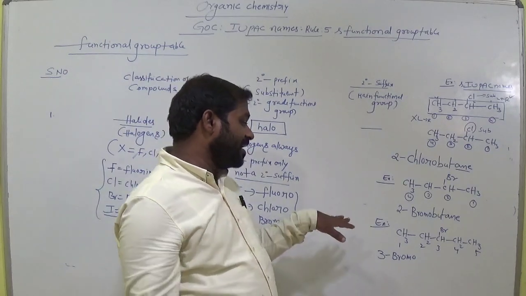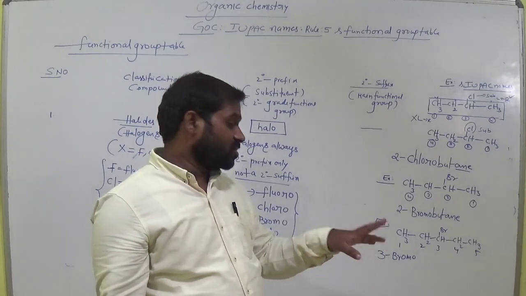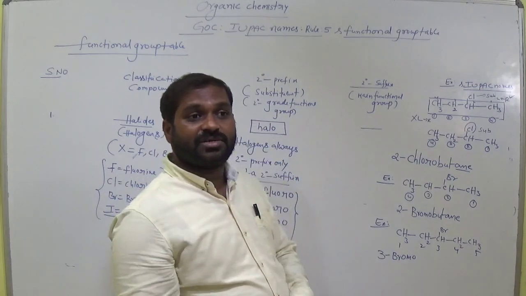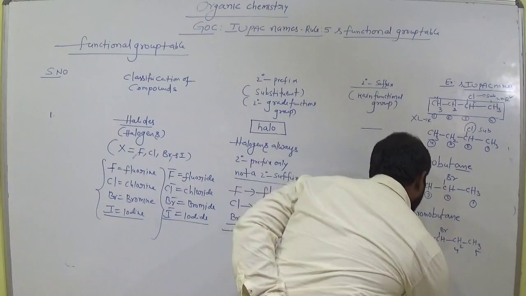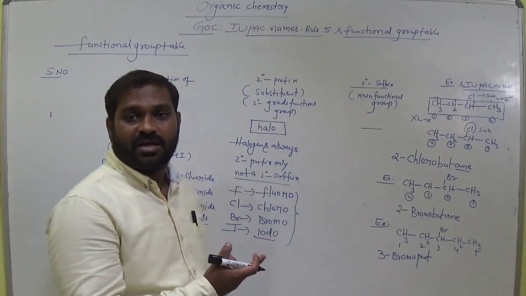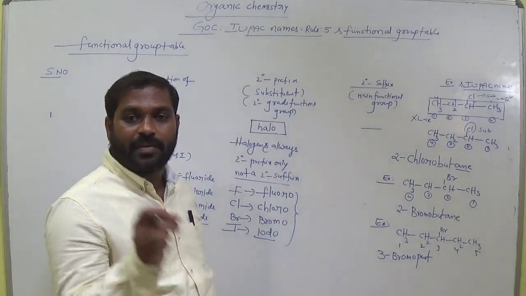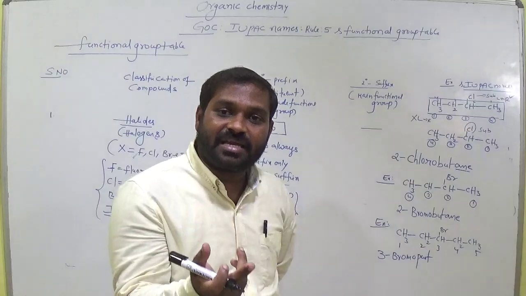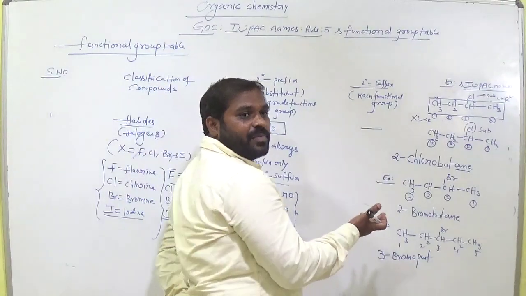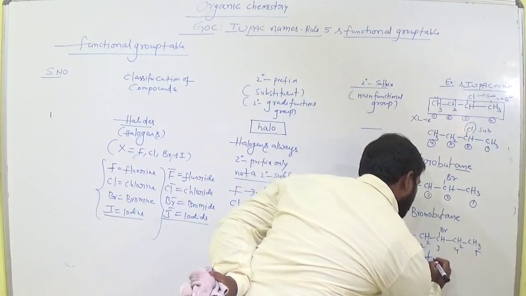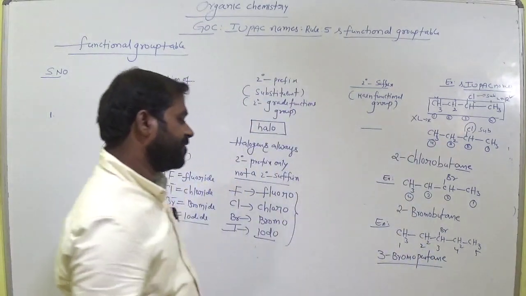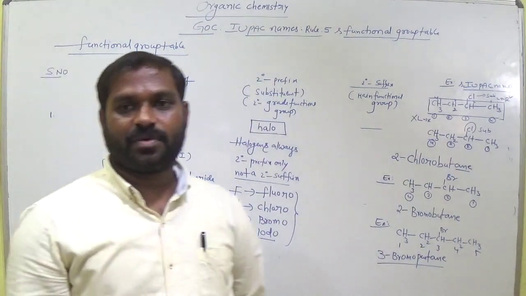Then come to the root word. How many carbons are present in the main chain here? Totally 5 carbons. So 5 carbons means what is the root word? Pent. 3-bromo pent. Is there any multiple bond? All are single bonds; there is no double bond or triple bond. If a double bond is there, the name ends with ene; if a triple bond is there, yne will come. But all are single bonds, so it is ane clearly. So 3-bromopentane. Clear, all of you?